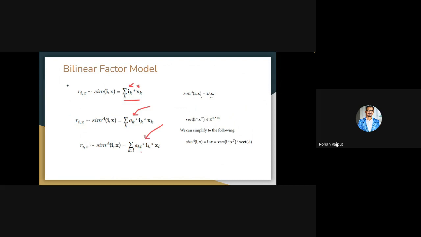Here we are using a more general representation of vector, where we are obtaining these different vectors to represent all the user and item features along with the learnable parameters.